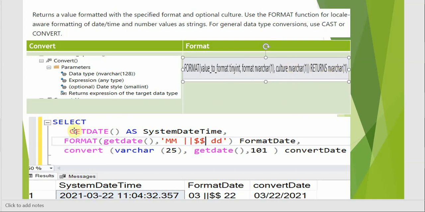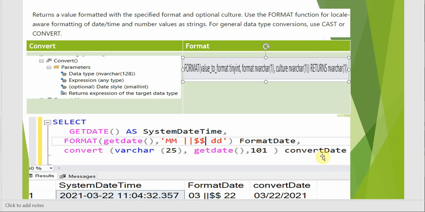So now let's go through another example. Here we get the getdate as we did in the previous question. It gives us a system date. For formatting, I can give the format string and then the format I want to convert to. So here I'm using MMMM, which will give me the month. There is a space, then two pipes, then a dollar symbol, again a space. So it just converts into that format and returns it to me.